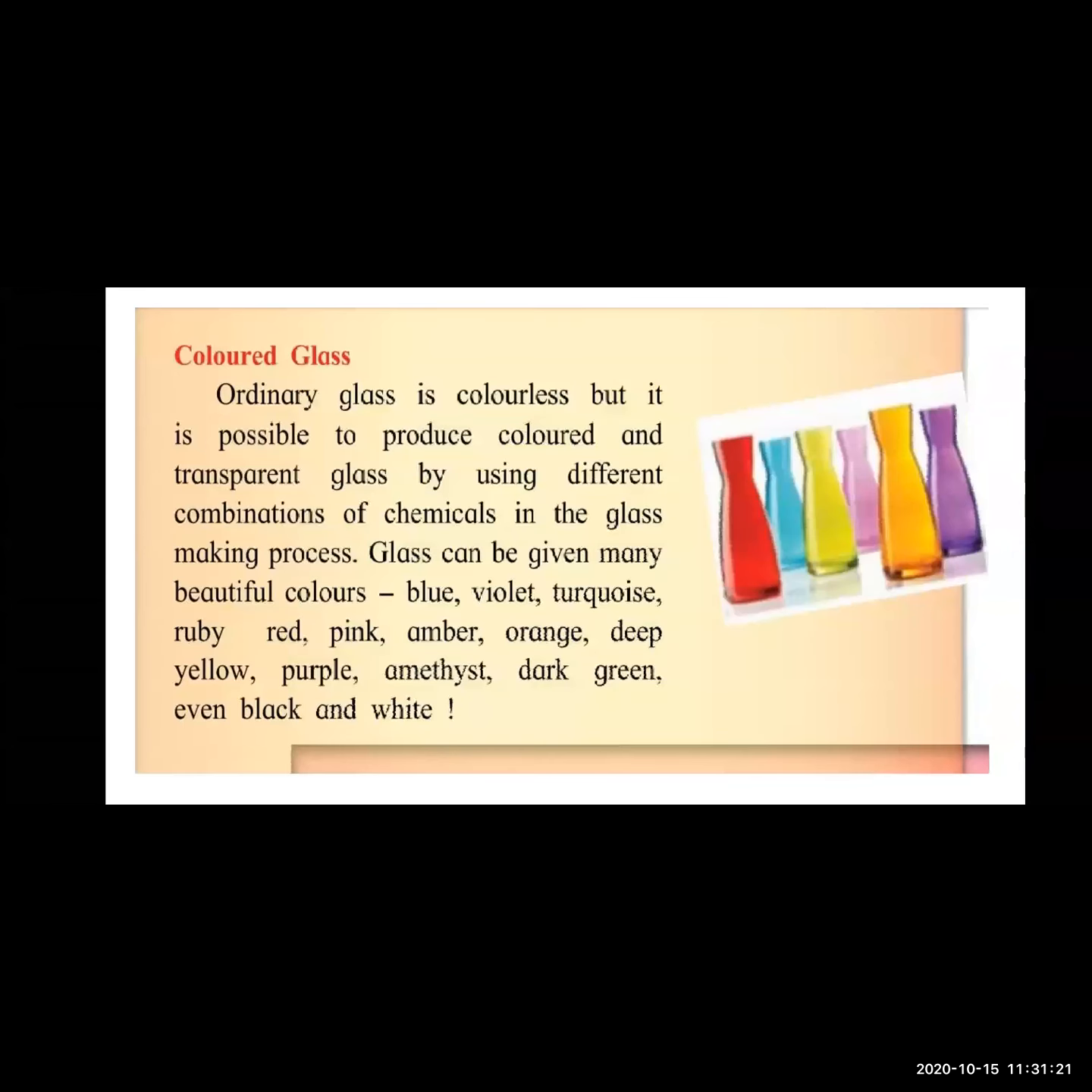Then there is colored glass. We saw that glass is available in different colors, not only transparent white but also red, blue, and deep colors like yellow, purple, or green. While making the glass, people add color chemicals along with the sand and chemicals like soda, and with the help of this they make colored glass.